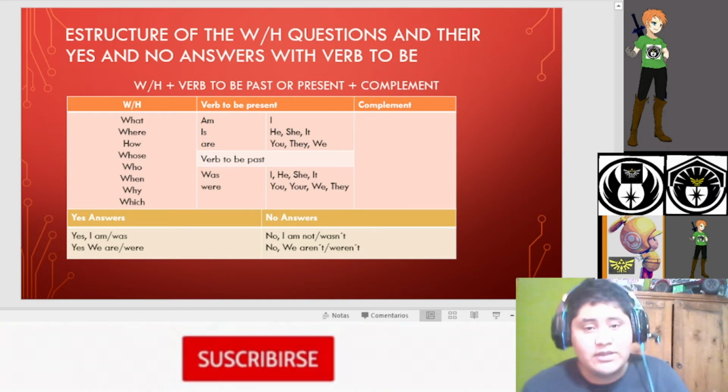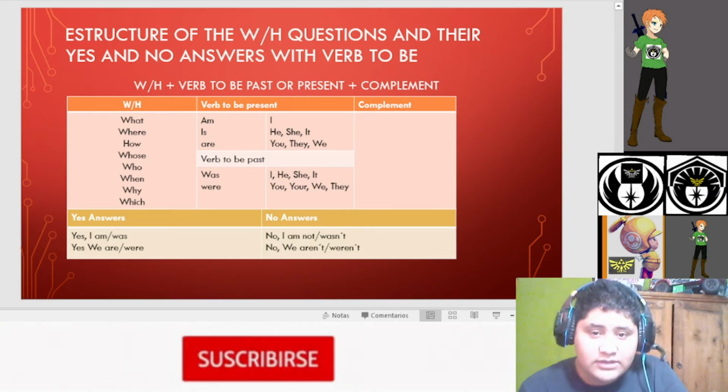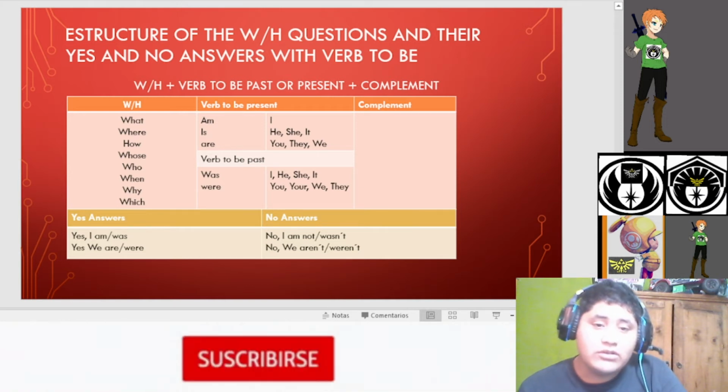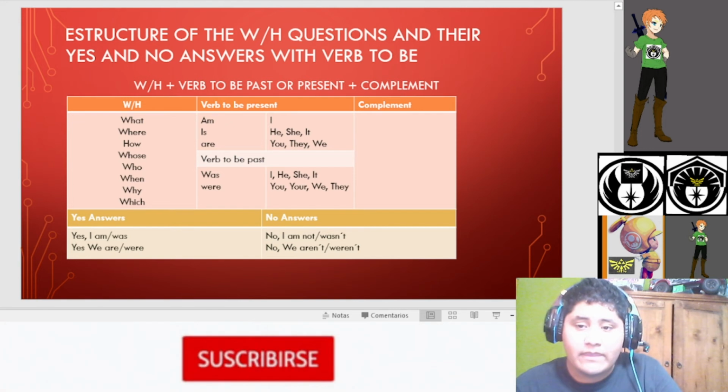The verb to be in the past: was is for I, he, she, it, and were is for you, we, they. The complement is the verb in the present or past continuous, or a different one.